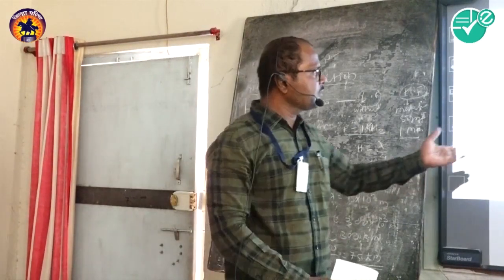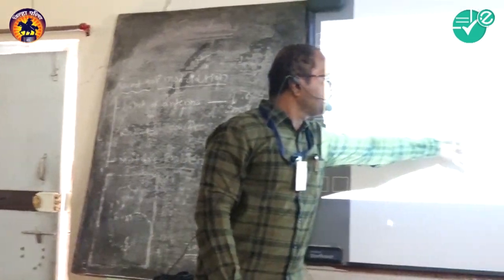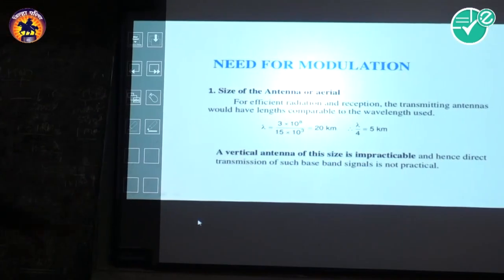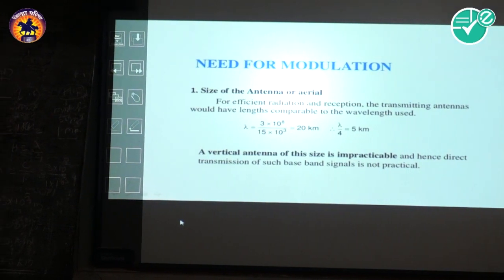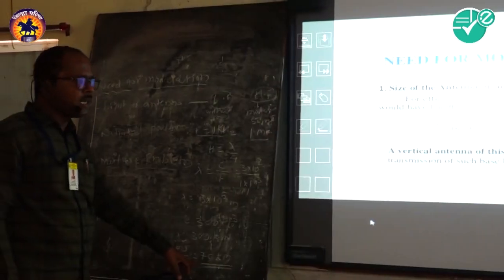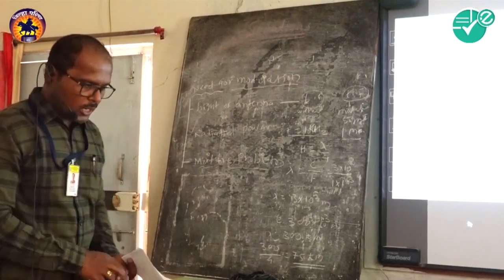So this is one example. We can take a frequency of 15 kilohertz here, where a 5 kilometer antenna would be needed. Practically, when we see this antenna height of 75 kilometers, it is such a huge height.